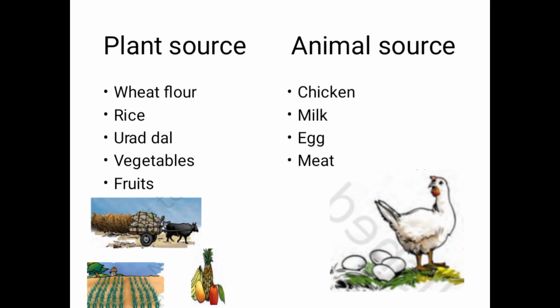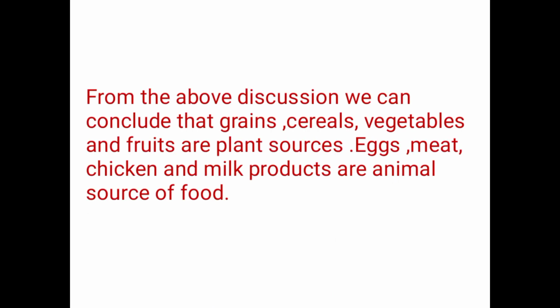The non-vegetarians eat chicken, egg and meat, which we get from animals. Even milk, which is used by all the vegetarians, is an animal source. We get milk from animals, either from a cow or a goat. From the above discussion, we can conclude that grains, cereals, vegetables and fruits are plant sources. Egg, meat, chicken, milk and milk products are animal sources of food.